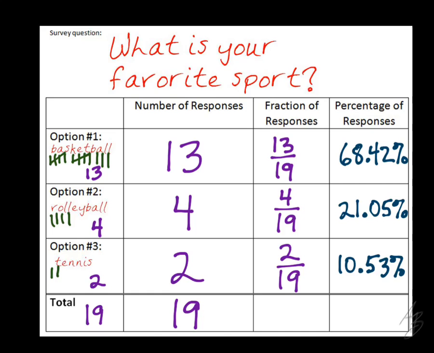So let me ask one more question before we move on to the next part here. How could I check to make sure that my answers here for my percentages make sense? Yeah, why should they add up to 100%?